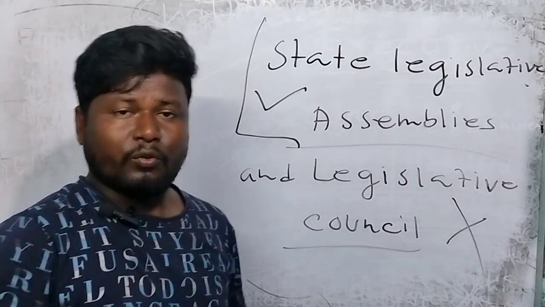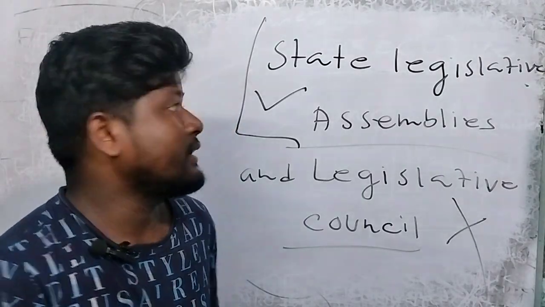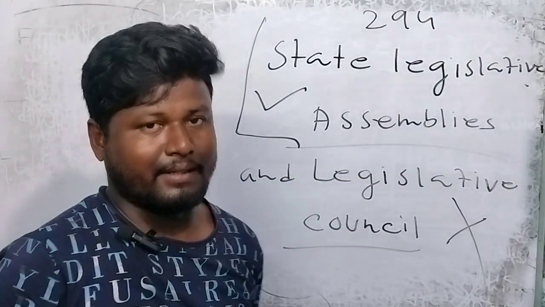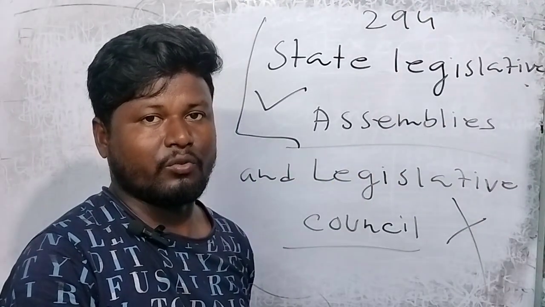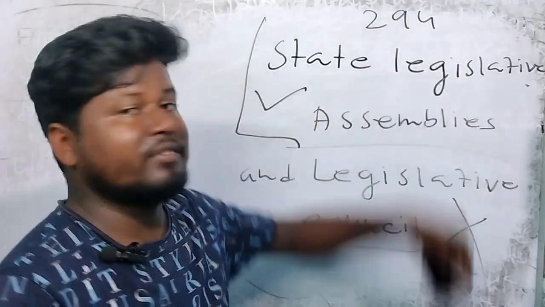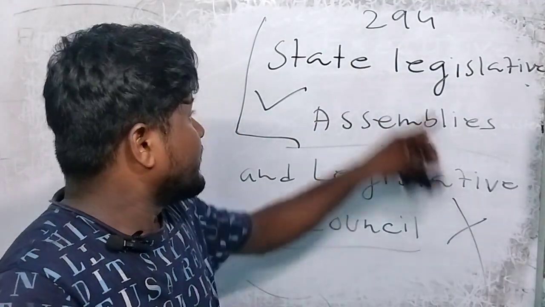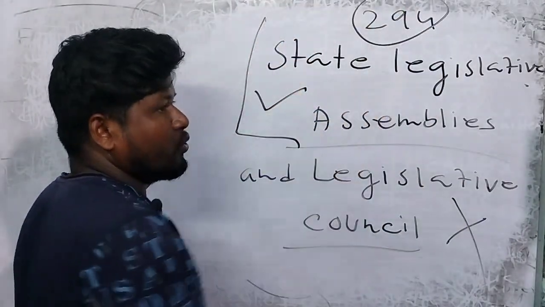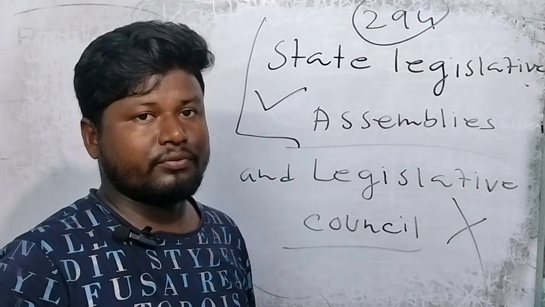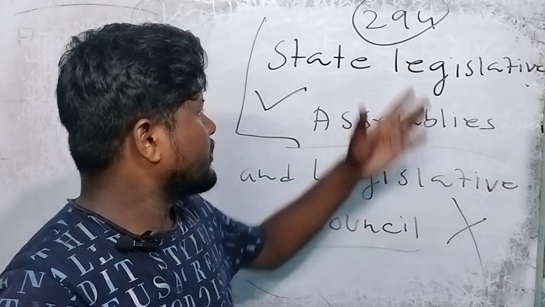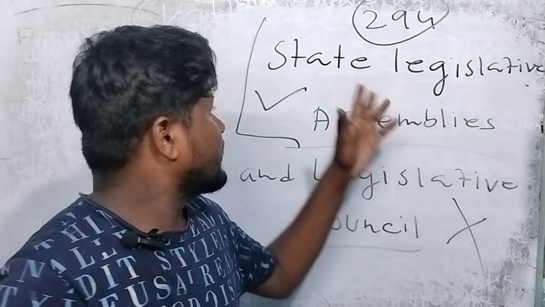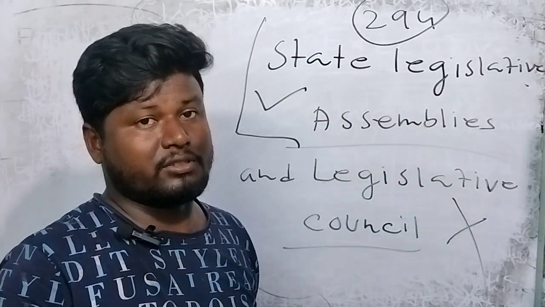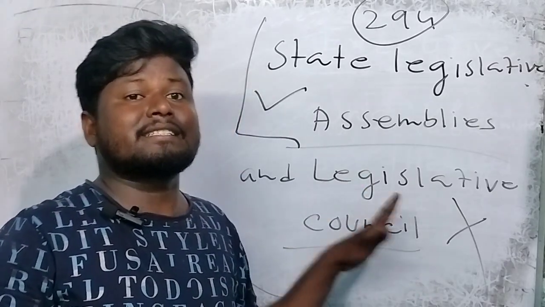In our state, West Bengal, there are 294 members of the state legislative assembly. That means West Bengal has 294 MLAs. These members will make the law of our state. So this body, the state legislative assembly, is considered the state legislature.